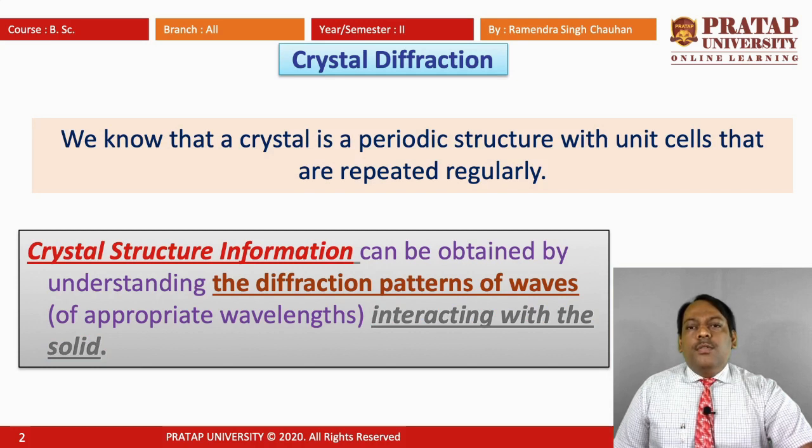And if we want to find out the information regarding crystal structure, then for this information we are using crystal diffraction patterns of waves. So we can say crystal structure information can be obtained by understanding the diffraction patterns of waves interacting with the solid.